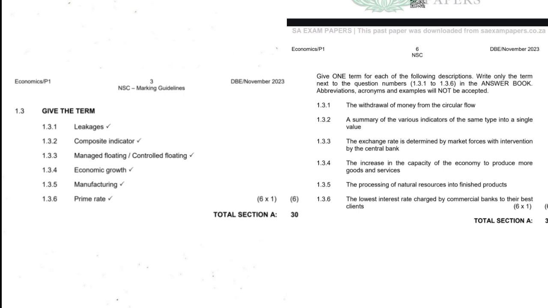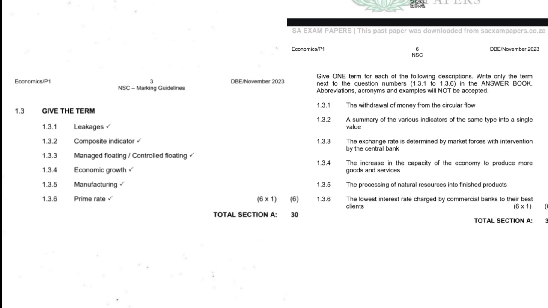1.3.2, a summary of various indicators of the same type into a single value. This is a composite indicator. 1.3.3, the exchange rate is determined by market forces with interventions. Not interventions, guys. Intervention by the central bank. Which one is this one? This one is managed floating. It's where the bank intervenes.